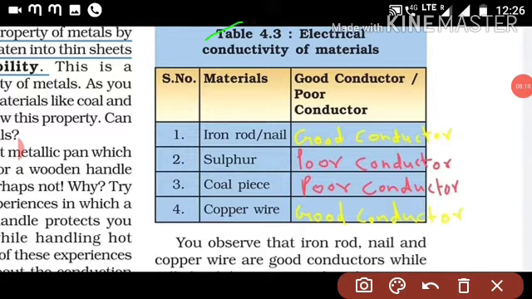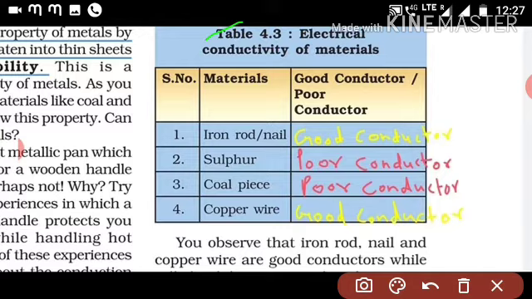Now you can see in table 4.3 the electrical conductivity of materials. So you have to distinguish which are electrical conductors. Now the first material given is iron nail. So iron nail is what? Good conductor, isn't it? Because when you put this iron nail in the electric circuit, the bulb will glow. That is why this is a good conductor of electricity.